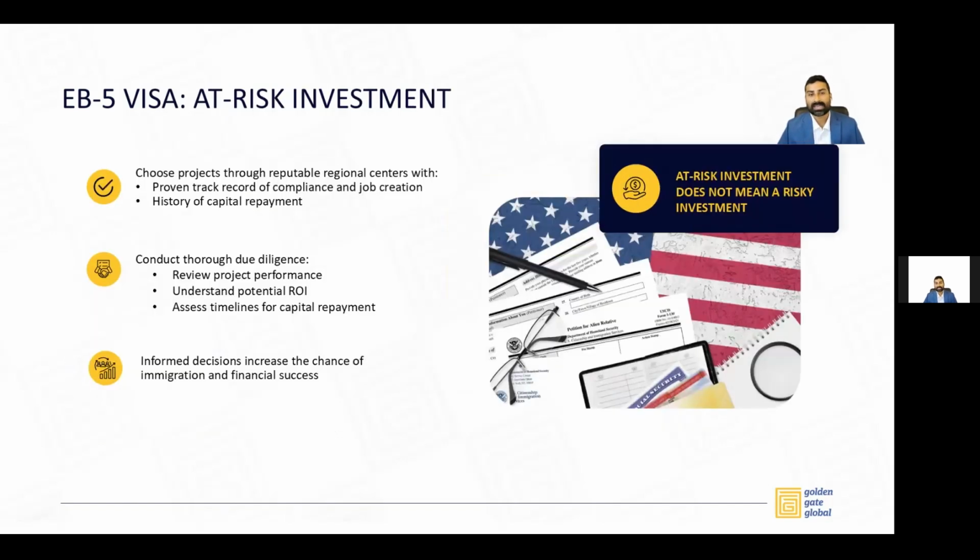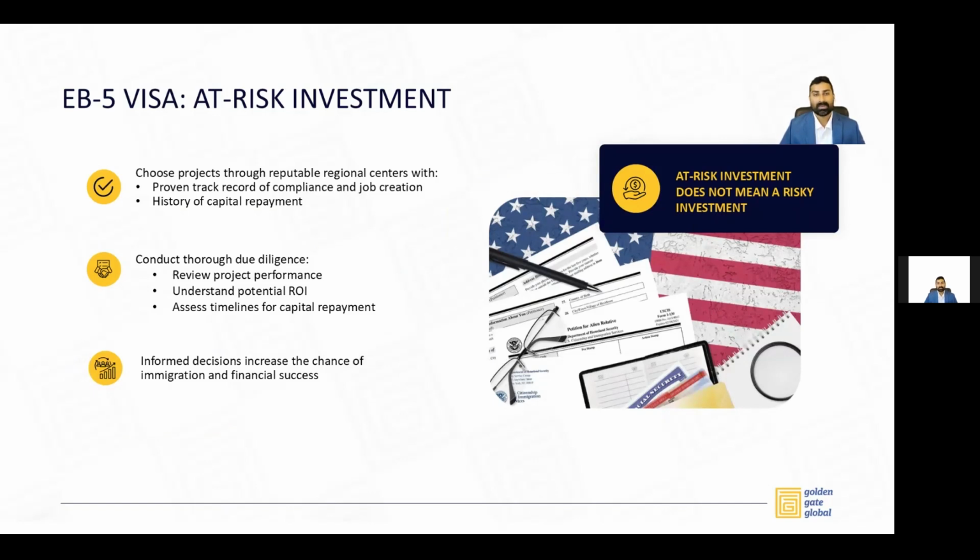The next requirement is that your funds need to be placed at risk. Now, let me make this clear. At-risk investment does not mean a risky investment. All it means is to qualify for an EB5 visa, your funds cannot just be in a bank account. They need to be invested in a project. Also, they cannot be invested in government securities or government bonds. So a lot depends on the quality of the project.